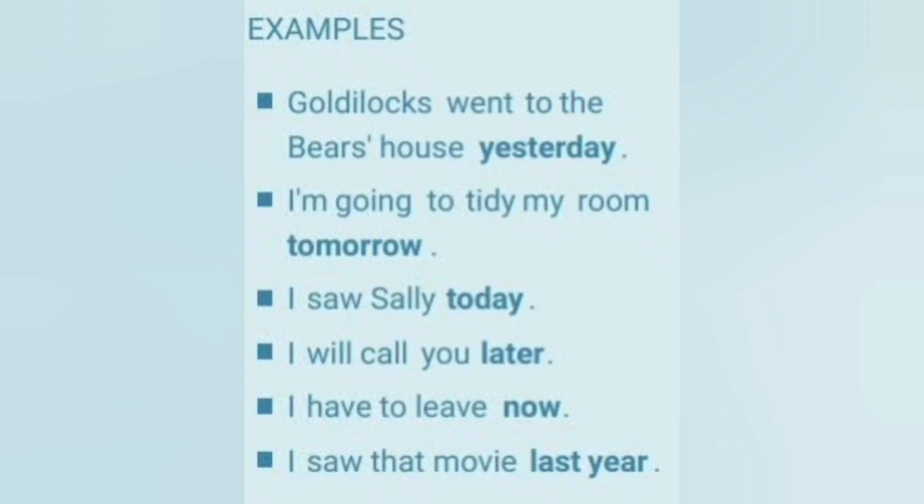I'll call you later. So can you ask a question? When will you call me? I will call you later. I have to leave now. When do you leave? I have to leave now. I saw that movie last year. When did you see that movie? I saw that movie last year. So here, today, later, now, last year, yesterday, these words are adverbs of time. We have already learned what an adverb is. An adverb talks more about a verb. So here we have learned adverb of time.